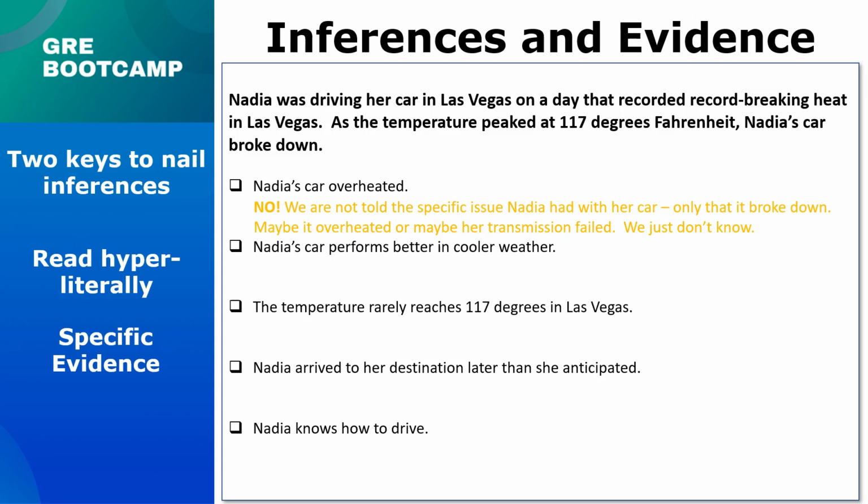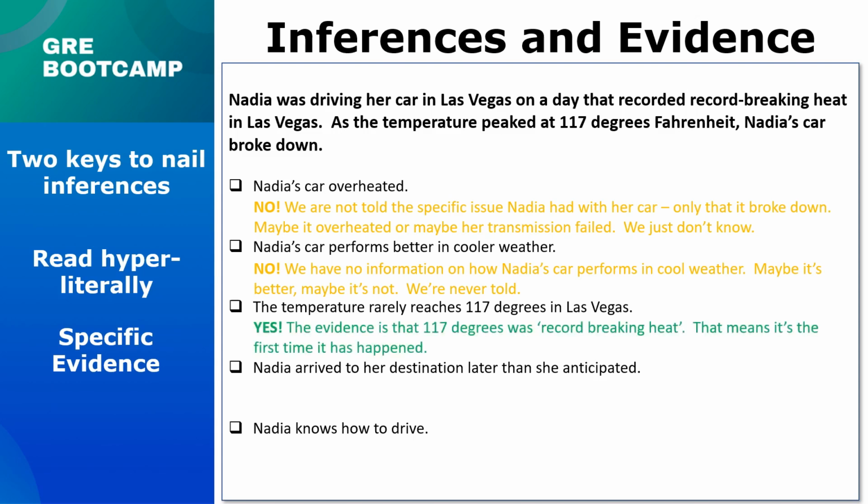Do we know if Nadia's car works better in cooler weather? No, we don't. We're not given any information about her car's performance in cooler weather. It might be better or it might be worse. Again, we're not told, so we can't assume. Do we know if the temperature rarely reaches 117 degrees? Yes, we do. And the reason we know that is because it's described as record-breaking heat. So apparently this is the first time it's happened.